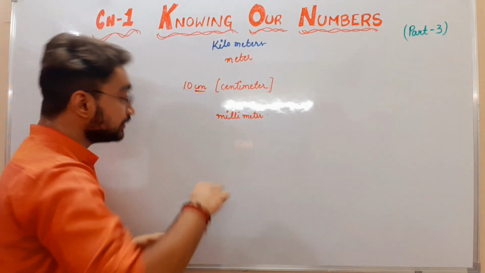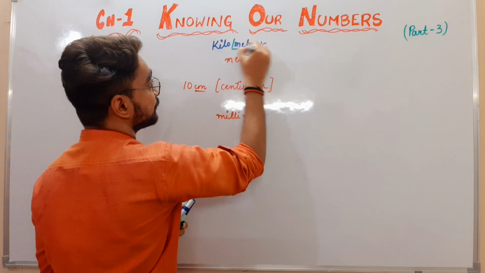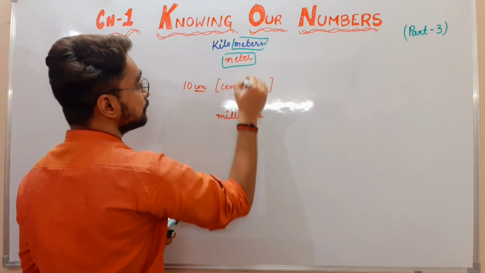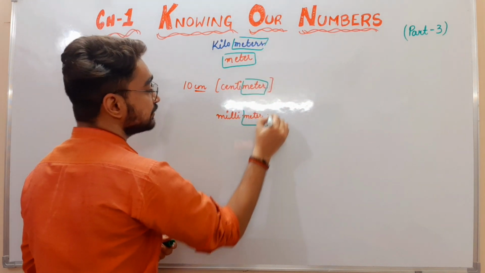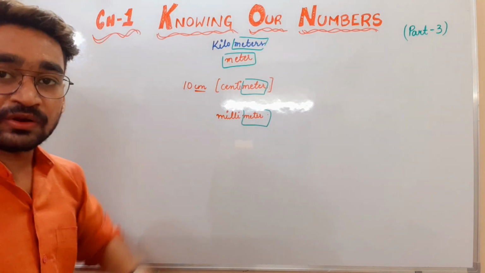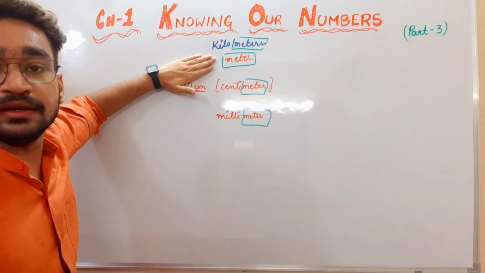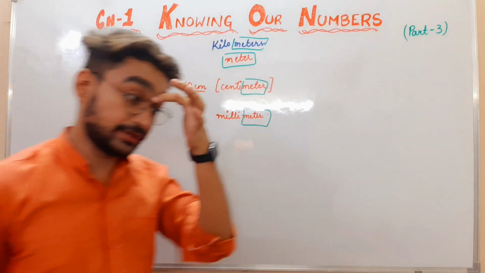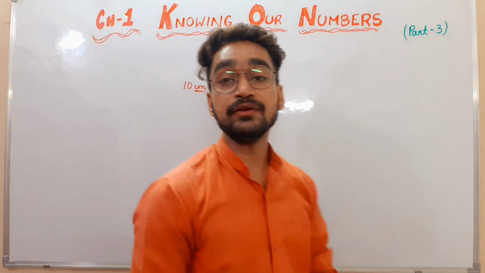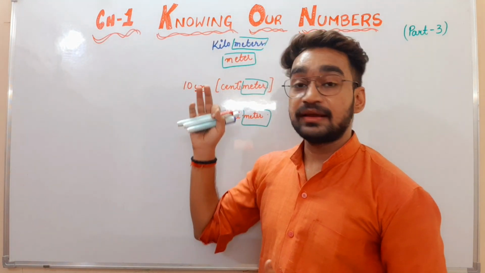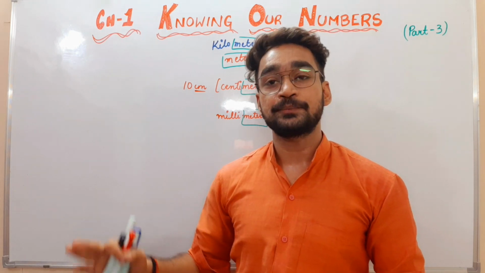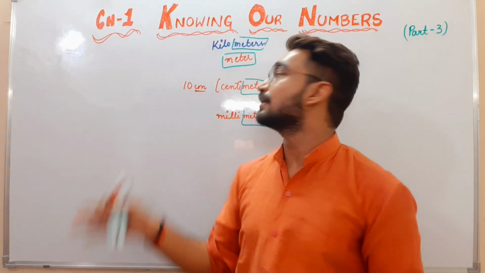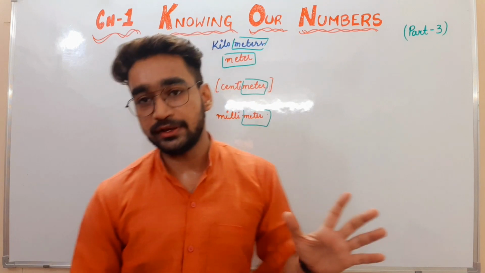So we can say that whenever we need to find out the length or the distance, the common thing we are using is meter. We are using meter in its different forms. Maybe it will be kilometer, maybe meter, centimeter or millimeter. But what we are doing is calculating the distance or the length of anything in meter. Okay, that's pretty cool.